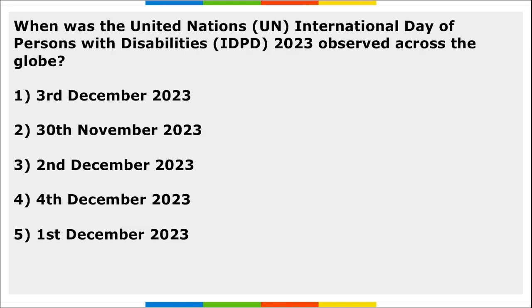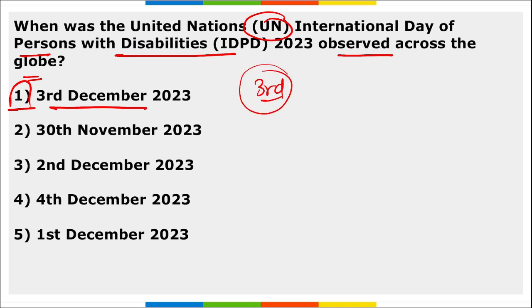Next, when was the UN International Day of Persons with Disability observed across the globe? It is 3rd of December 2023, right? It was observed with the theme United in Action to Rescue and Achieve Sustainable Development Goals for, with and by persons with disability. And it is observed on 3rd of December 2023.